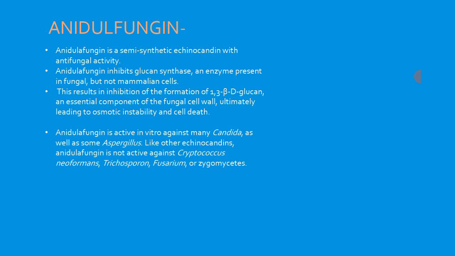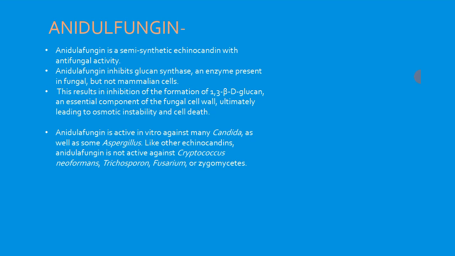This formation takes place via the enzyme called glucan synthase. Alright, and now our drug, anidulafungin, will inhibit the activity of the enzyme glucan synthase.